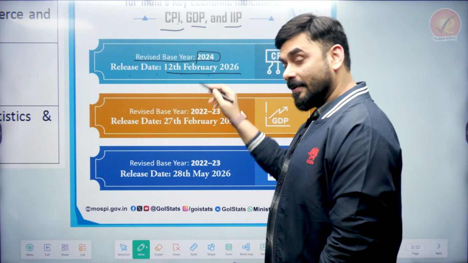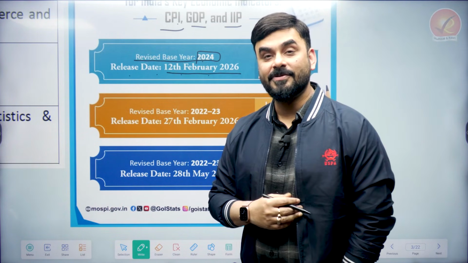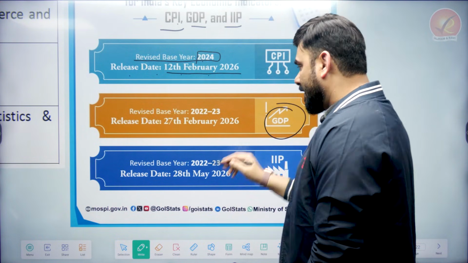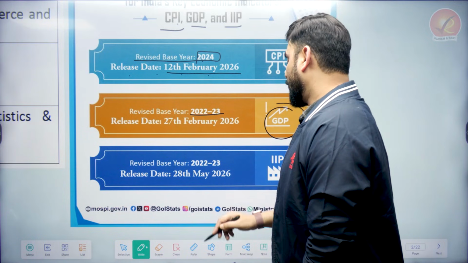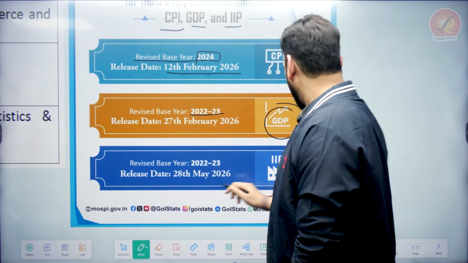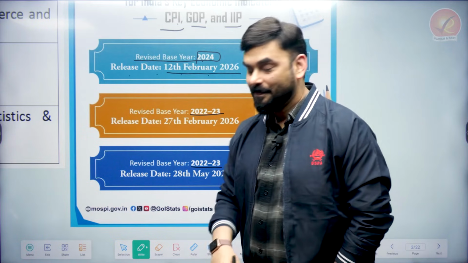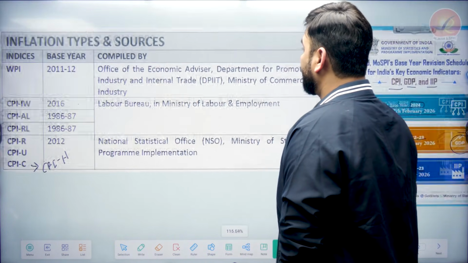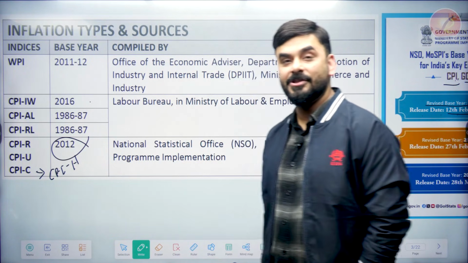So from 12th of February, 3 days from now, what will happen is the base year of CPI will change from 2012 to 2024. And the base year of GDP currently is 2011-12, it will change to 2022-23, and similarly the base year of IIP will also change from 11-12 to 2022-23. So this is what is going to happen. So here you will see in this table that this base year will change.